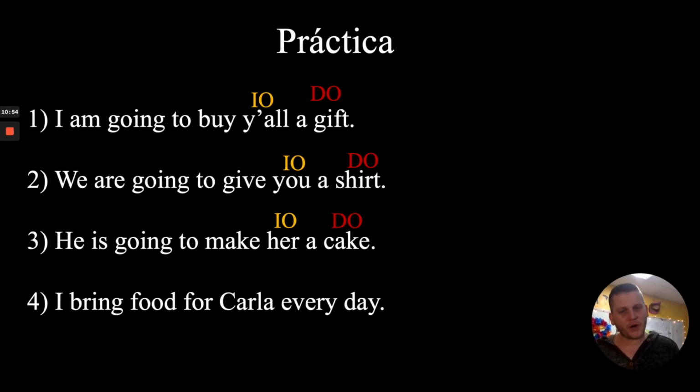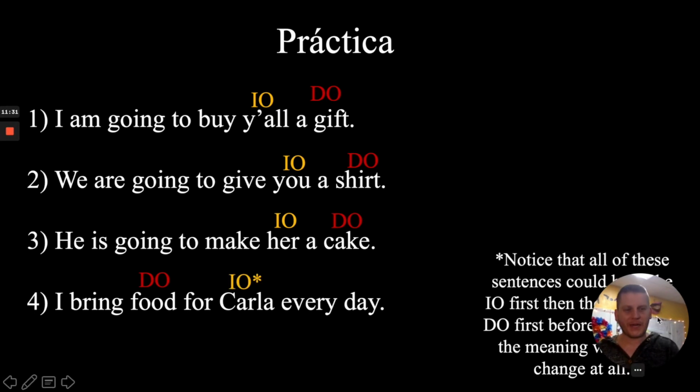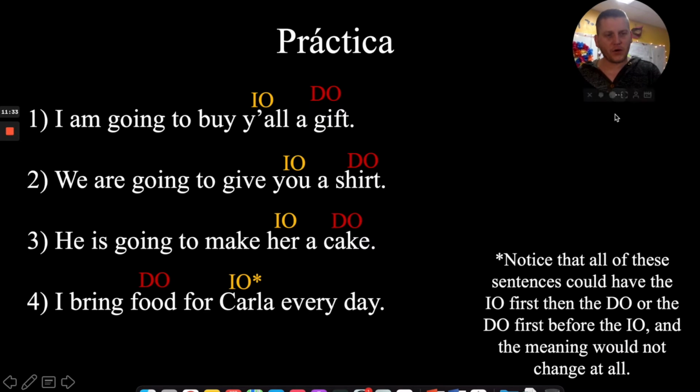Okay, number 4. I bring food for Carla every day. Okay, so what's the action here? It's the bringing. And where does that action begin? With me. I am doing the bringing. Now, am I bringing Carla or am I bringing the food? What is directly receiving the action? What is being brought? That'd be the food, which makes food our direct object. And to whom or for whom is that food meant? It is Carla, which makes Carla our IO, our indirect object.